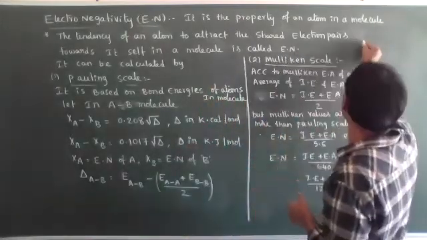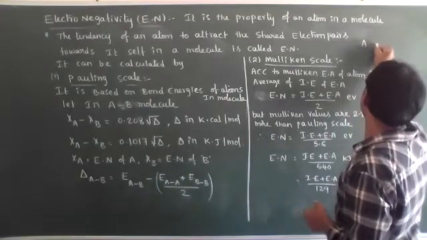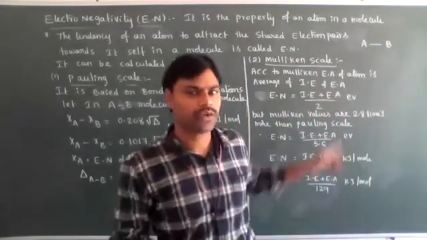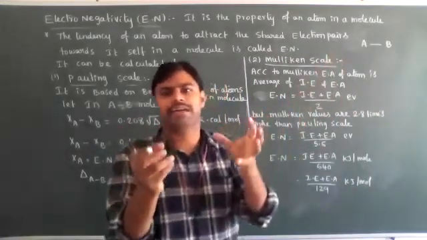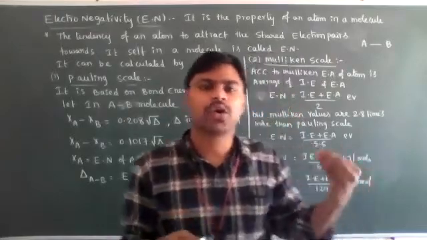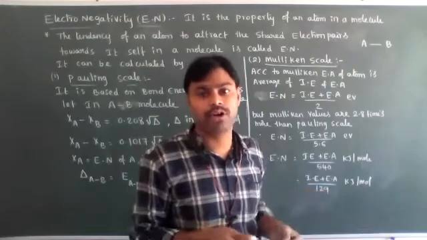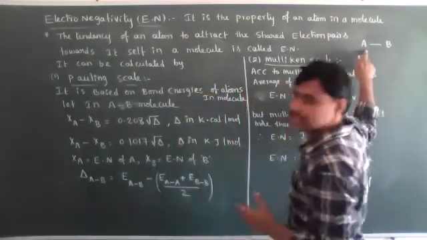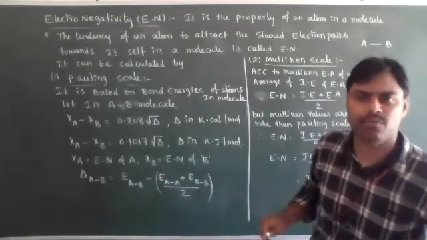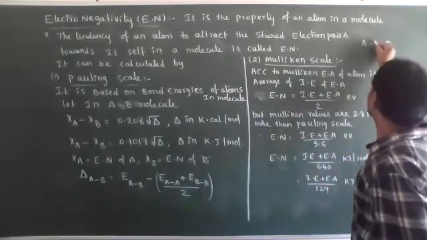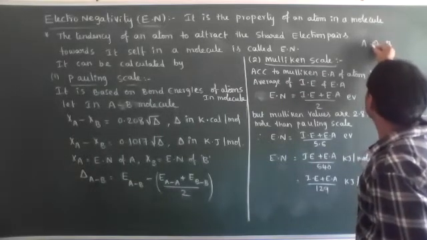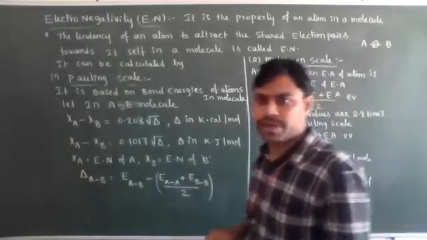Let's see, two atoms are present. These two atoms are A and B. A and B are combined and form an AB molecule. A and B are combined through a covalent bond. A shares one electron and B also shares one electron. They form the AB bond. Now, these are the shared electron pairs.